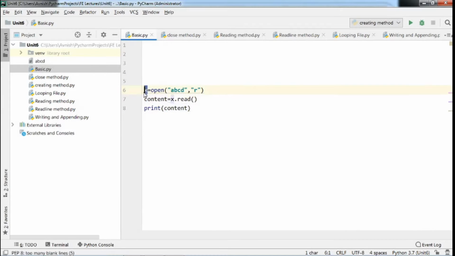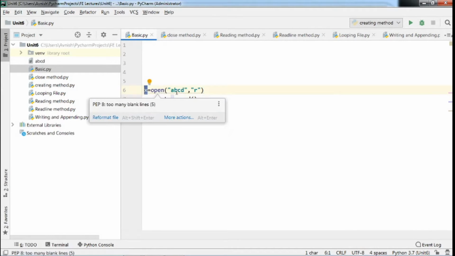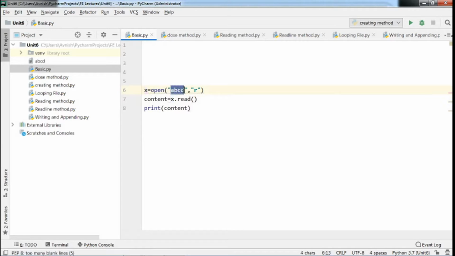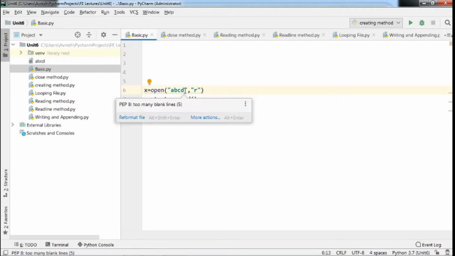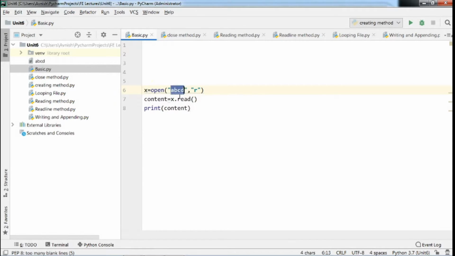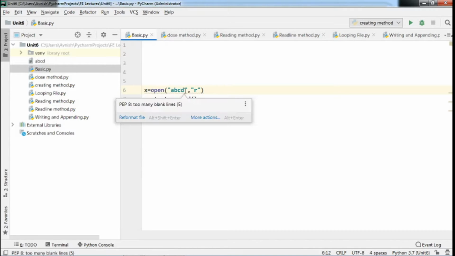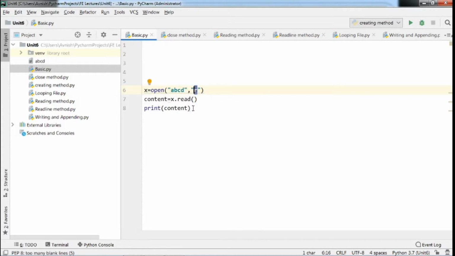See here, X is the file object, and then the file name is ABCD. Now here in PyCharm, the .txt extension is not necessary. In other IDEs, it may be required to write the file name with .txt. Now this is the access mode.